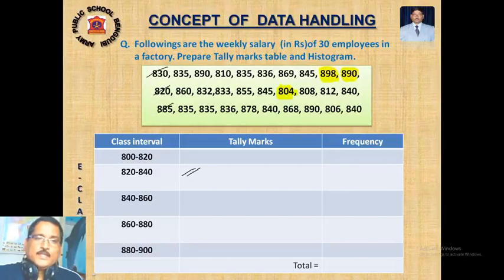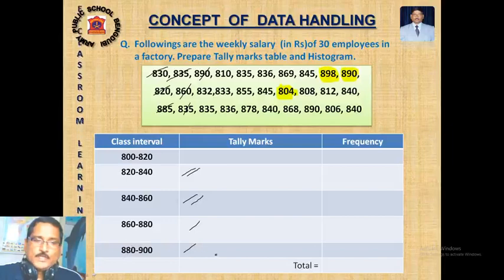Then 885, that is 880 to 900, so write down here. Next is 835, which will be 820 to 840. Then 860, I cannot write down here, I have to shift it. Then 835 again here. Then 890, which will be 880 to 900.